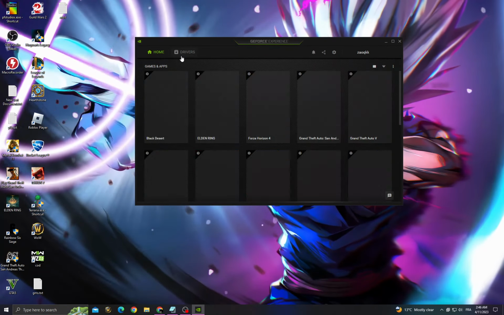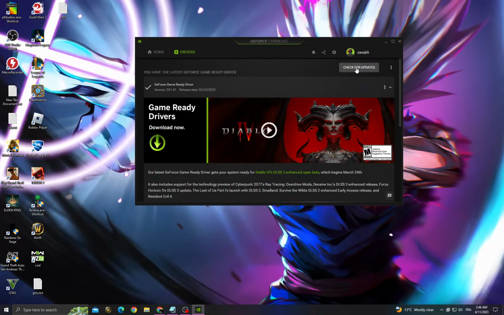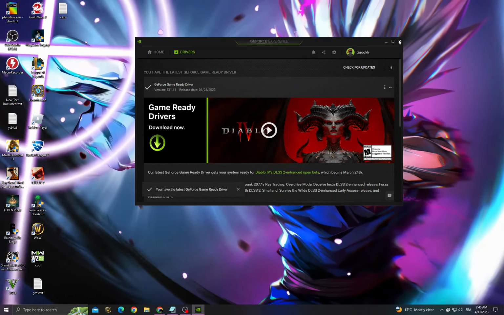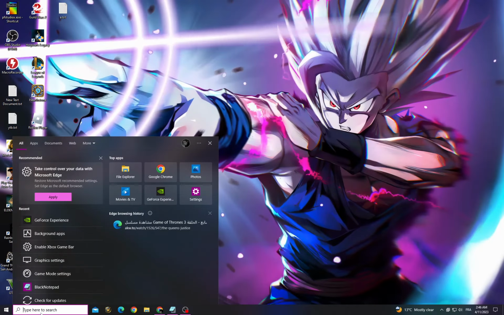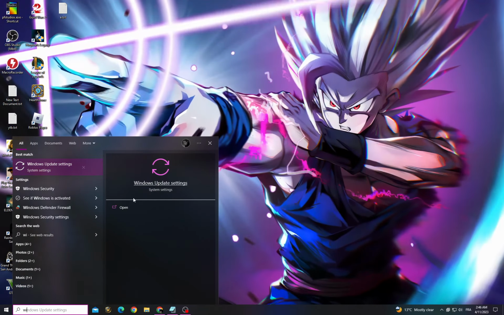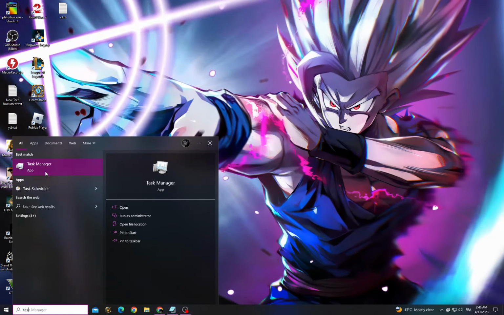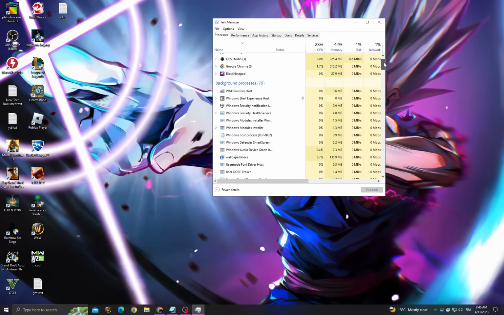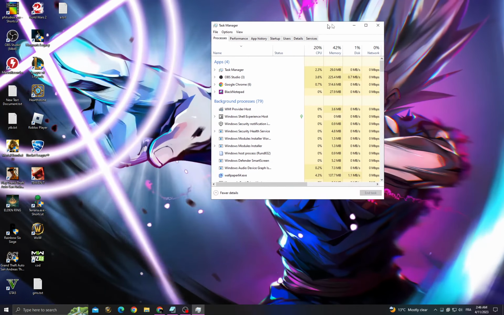Now go to drivers, check for updates, make sure you have the latest update for your graphics card, close it and go to Windows update settings. Go to Task Manager and close all the applications that you don't need when playing.